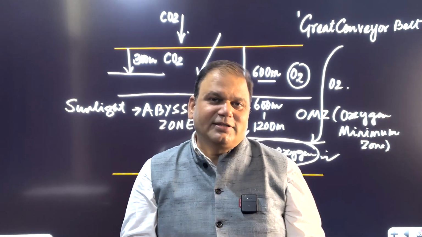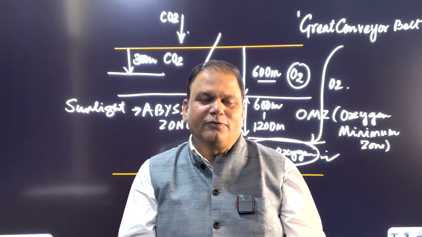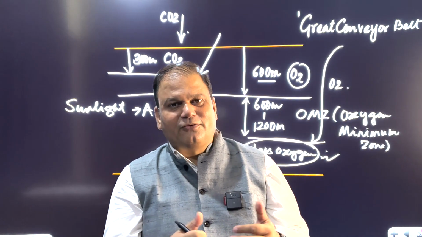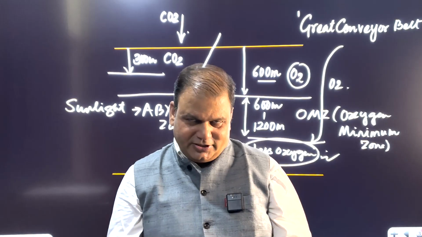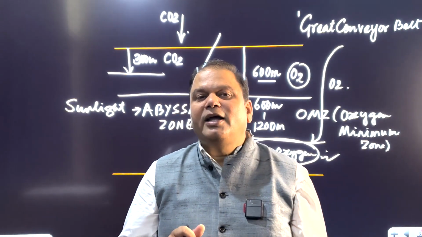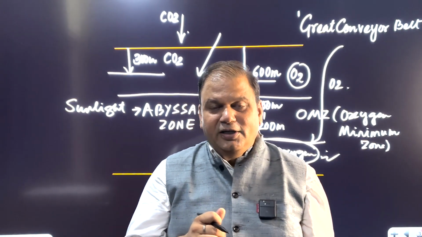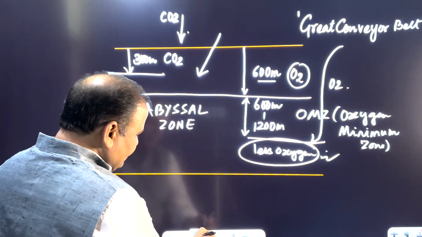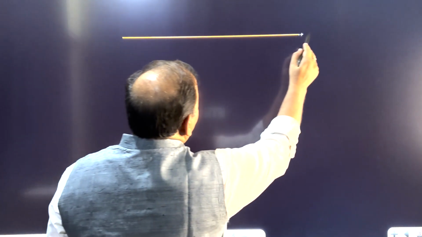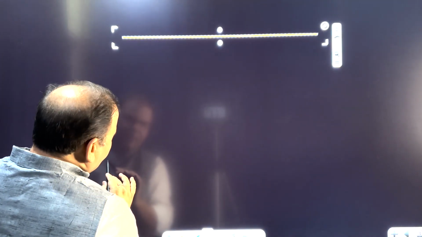So how was that very high amount of oxygen seen? The concentration of oxygen was more in those parts. So that happens to be a question. Now the scientists have found an answer to this. The answer is that if you look inside the oceans, suppose this is the surface of the ocean and this is the oceanic floor.